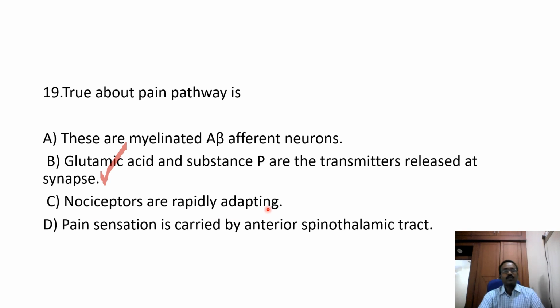Nociceptors are non-adapting receptors. Option D, pain sensation is carried by the anterior spinothalamic tract. The anterior spinothalamic tract carries crude touch sensation. Pain sensation is carried by the lateral spinothalamic tract. So option B is the correct answer.